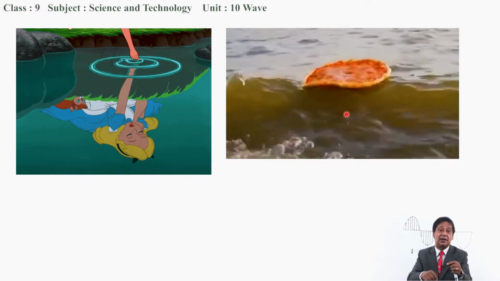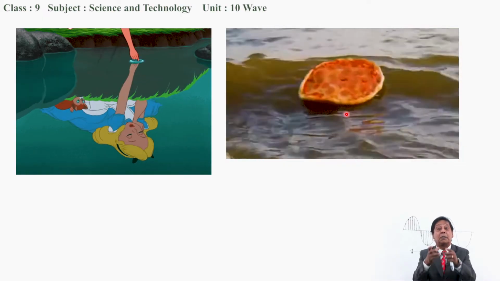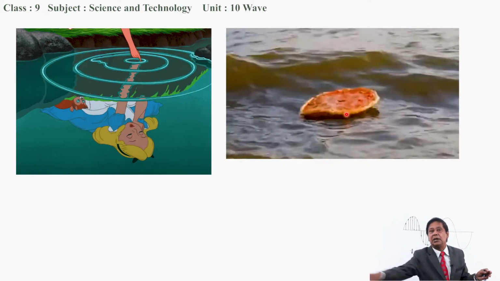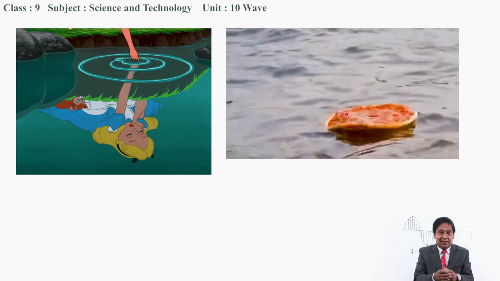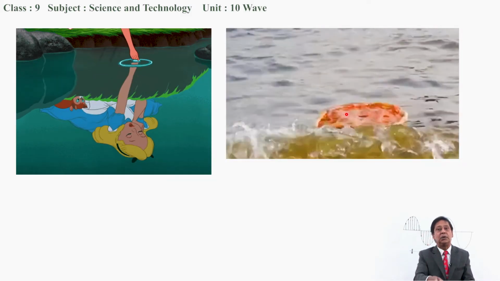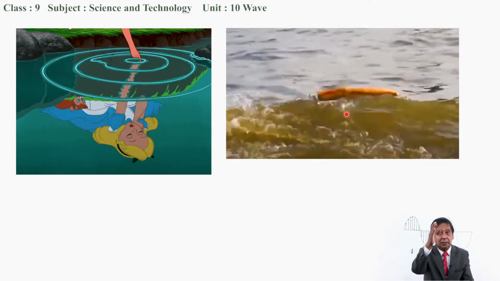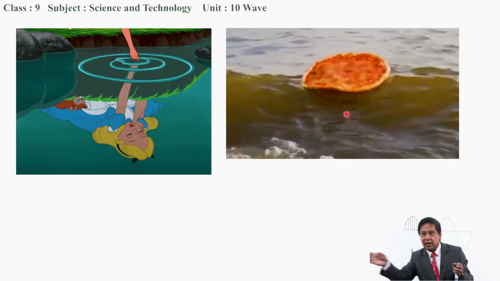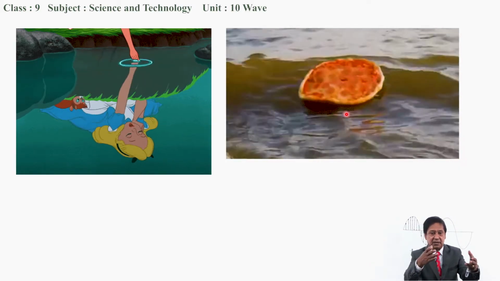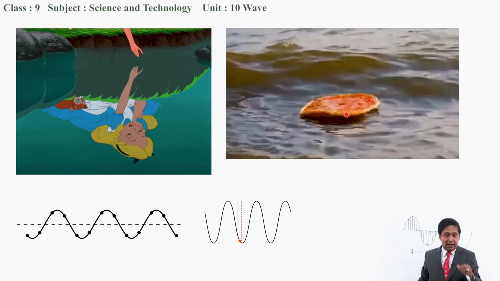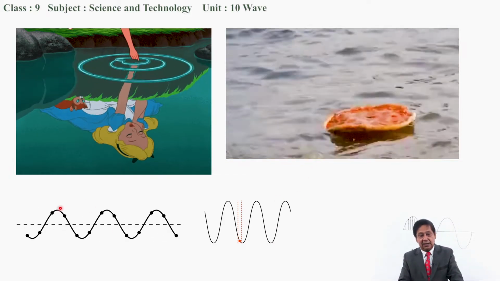Particles are moving up and down, that's why the pizza is moving up and down, but the wave is moving in the horizontal direction. This way, particles of the medium vibrate perpendicular to the direction of propagation of the wave. This is a transverse wave. It can be understood again and again by this wave also.